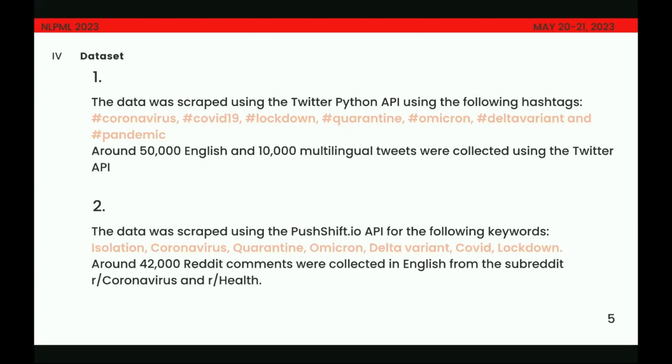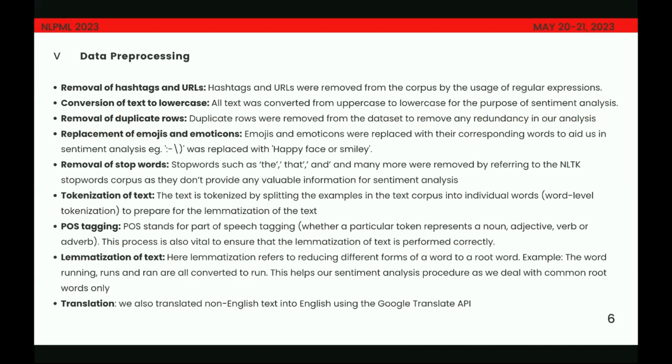Moving on to how we pre-processed the data. We employed some basic methods. We converted the text to lowercase, removed URLs. We also converted the emojis and emoticons, for example, changing them to happy or smiley face.